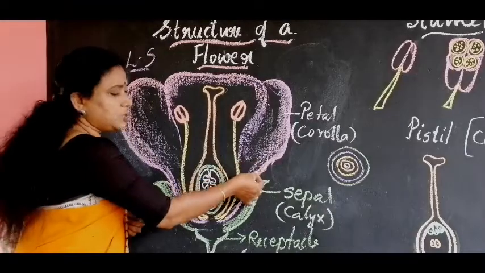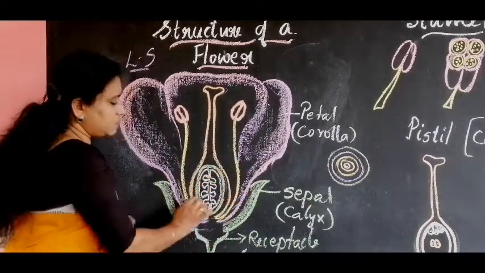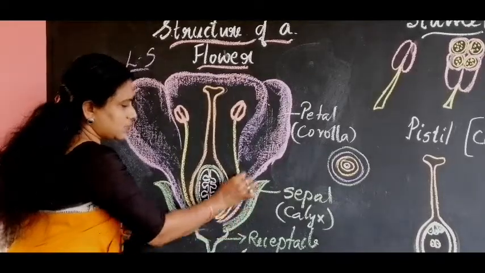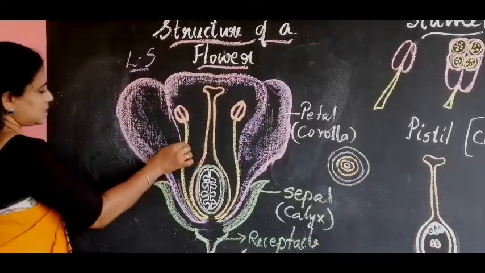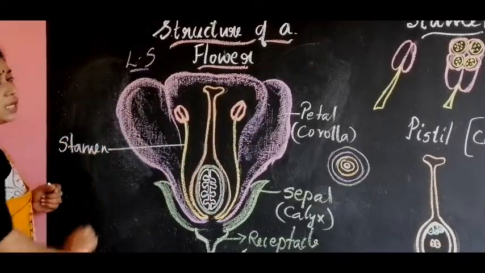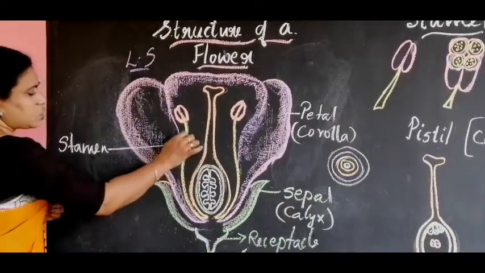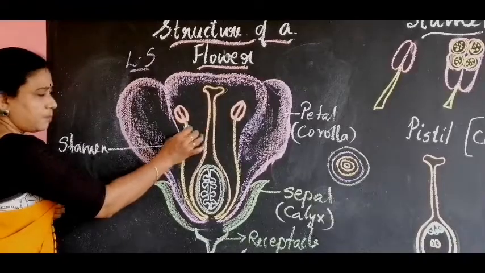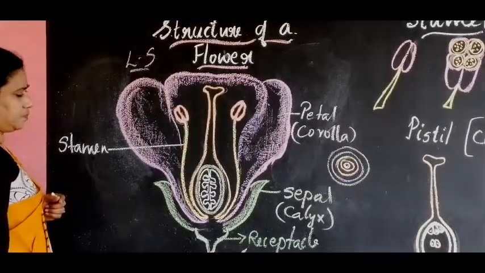Now, internal to the sepals and the petals, there is another whorl of structures called the stamen. This stamen consists of a stalk called the filament and a swollen part called the anther.